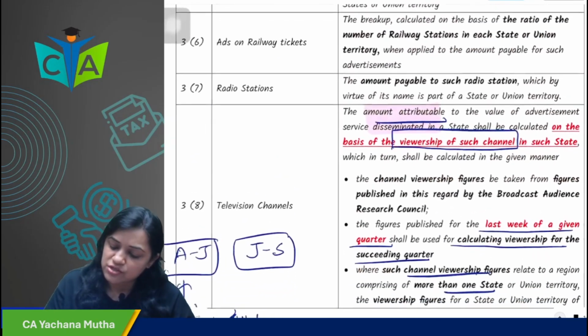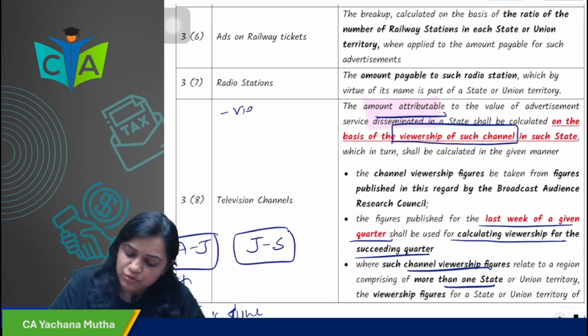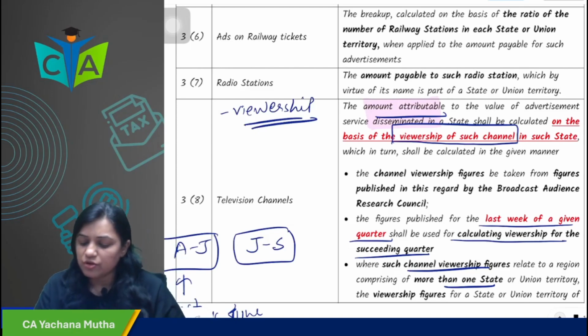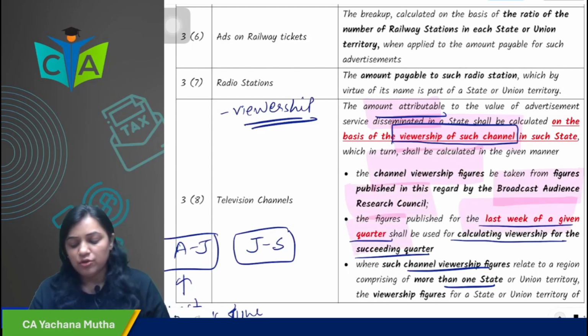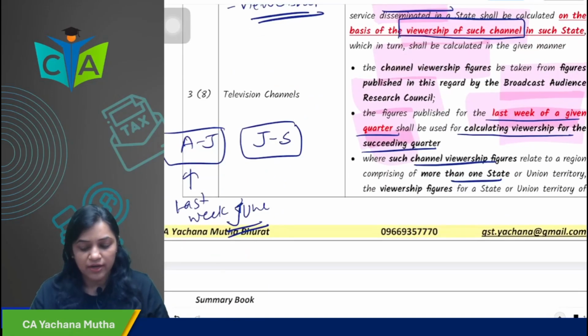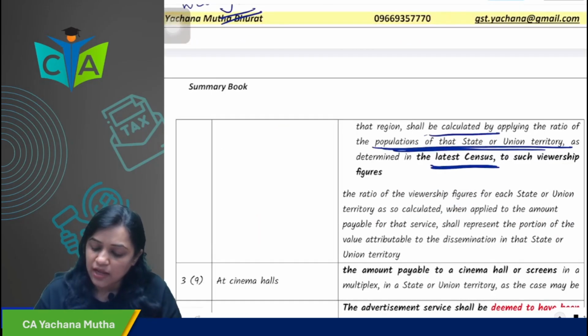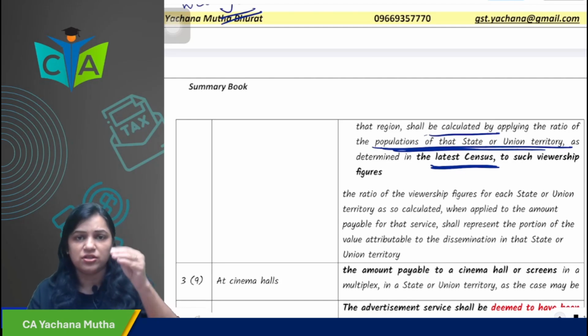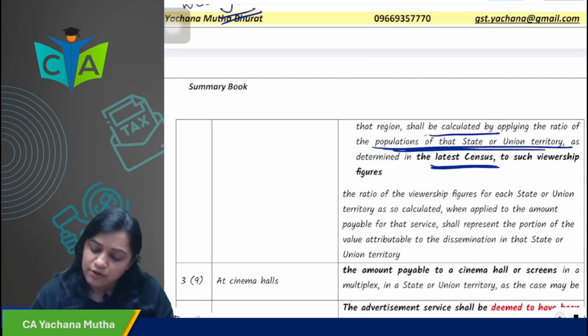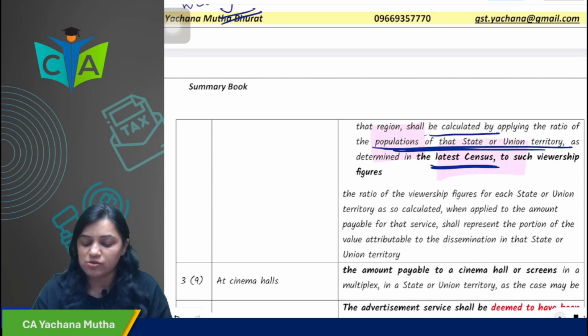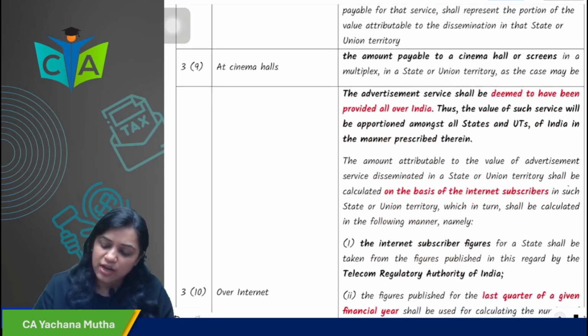So in case of television channels, what all points have we seen? You have to see on the basis of viewership of such channel. The channel viewership figure, how will you find out? You will find it from the Broadcast Audience Research Council, BARC. The last week of a given quarter you will use for calculating viewership of the next quarter. And if the channel viewership figure is for more than one state, for example a region with 2, 3, 4 states, then for any particular state, you will find out on the basis of the population of that state, on the basis of the latest census. Okay, so television, that we have seen.